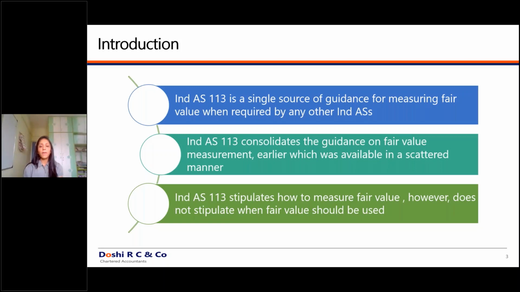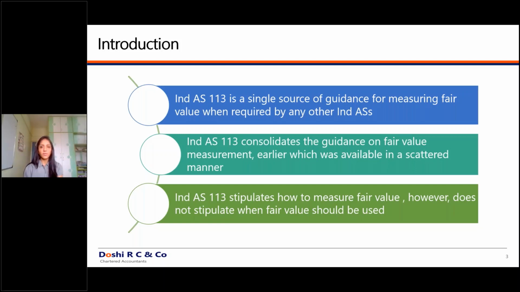Please remember this, because when you measure the fair value, you will get the difference. If I'm measuring a fair value of land, in that case you have to take cognizance of where the land is located. Is it an agricultural land? Is it a non-agricultural land? Have the permissions for converting from agriculture to non-agriculture been carried out in a smooth manner or not? If they have not, at any point in time, the government can raise a question on the activities conducted on the land. So these are the cases. Any particular characteristics of the asset which are specific to the asset have to be taken into cognizance when you decide the fair value of the asset.